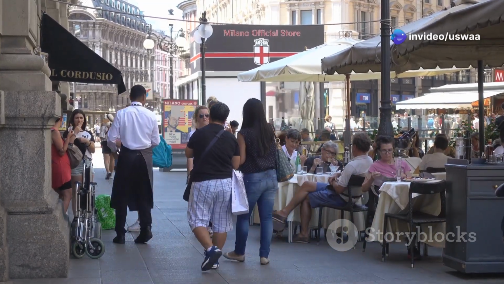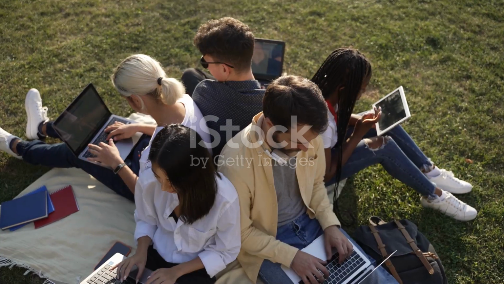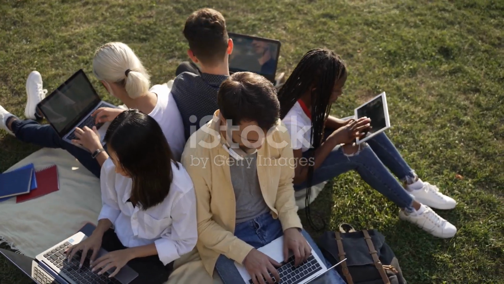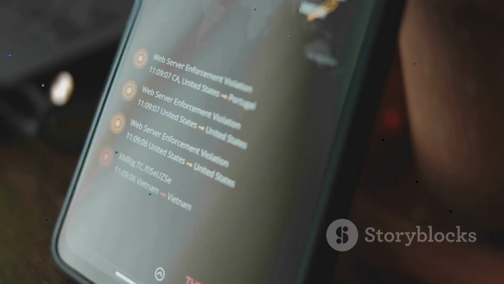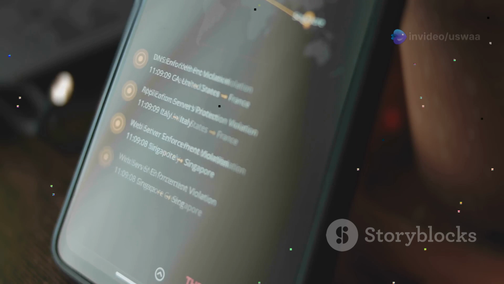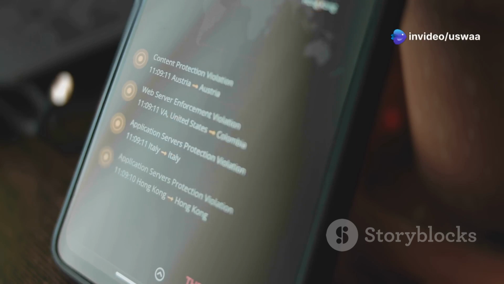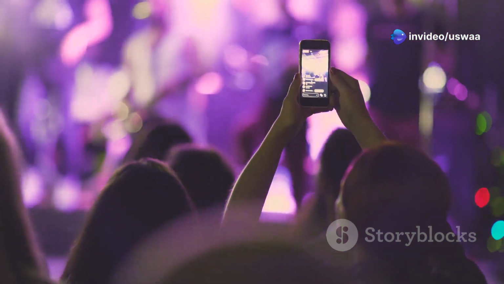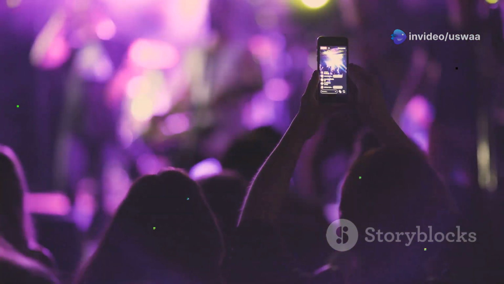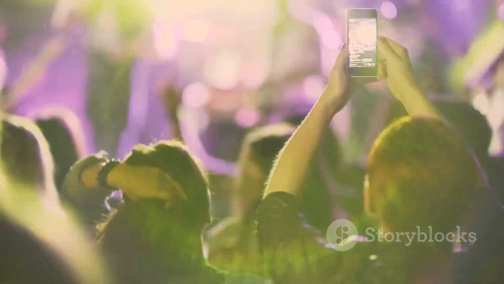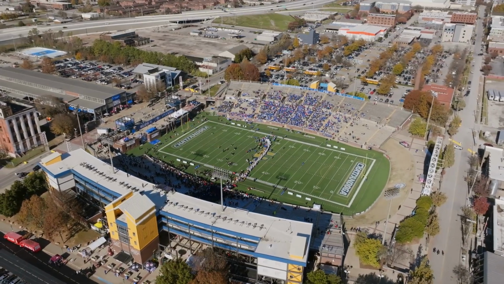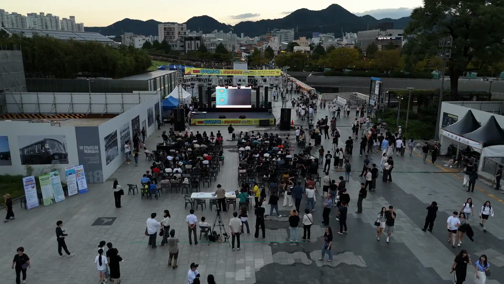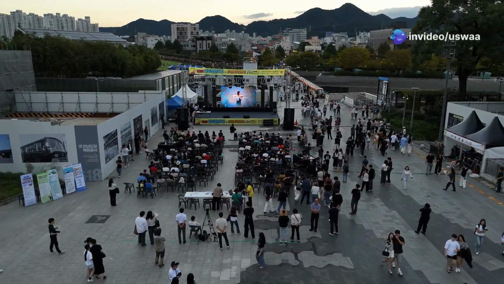Elixir's ability to handle concurrency and fault tolerance makes it a natural fit for real-time applications. One shining example is Discord, the popular chat platform used by millions of gamers worldwide. Discord relies on Elixir to handle its massive scale, managing millions of simultaneous connections with ease. Imagine a stadium full of people all chatting at the same time. That's the kind of real-time communication Elixir excels at.